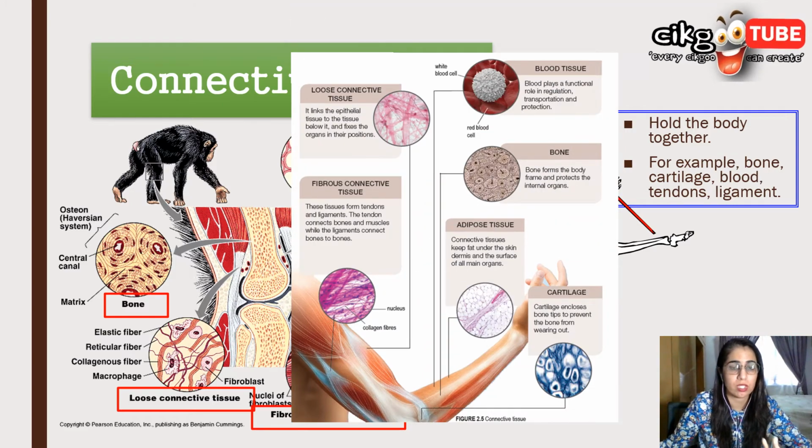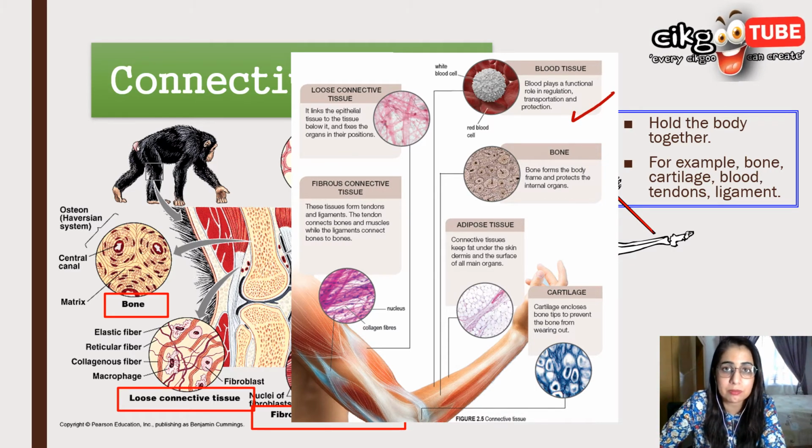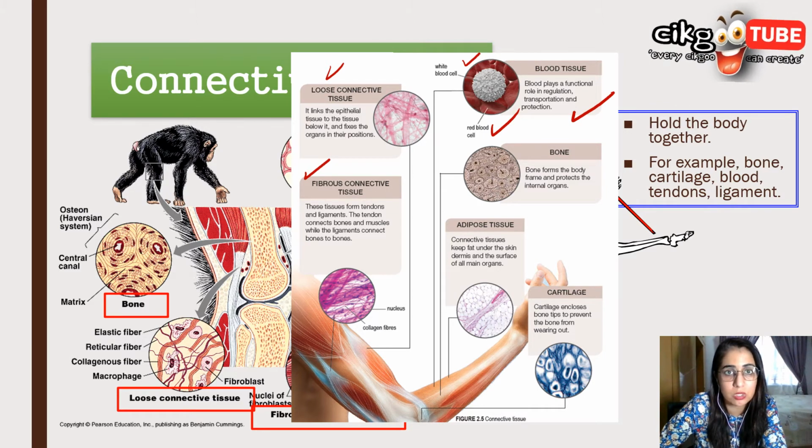Okay, so here you can see the blood tissue. Blood tissue plays a functional role in regulation, transportation and protection. Blood tissue means the white blood cells and also the red blood cells. Then we have the loose and the fibrous connective tissue. Loose connective tissue links the epithelial tissues to the tissue below it. So it fixes the organs in their position. That is loose connective tissue. For fibrous, they form tendons and also ligaments. The tendon connects the bones and the muscles while the ligaments connect bone to bone.